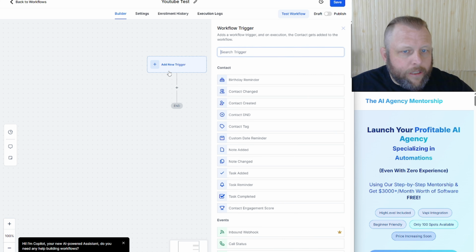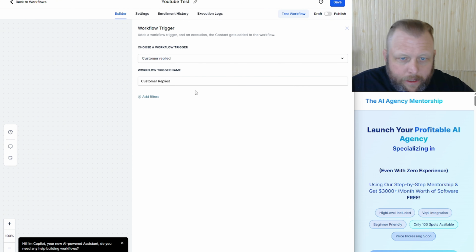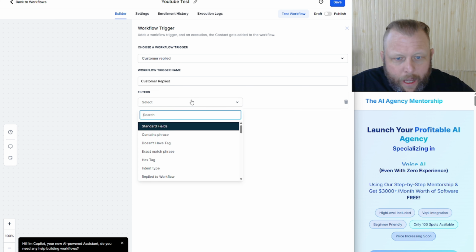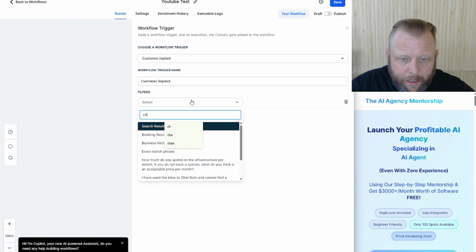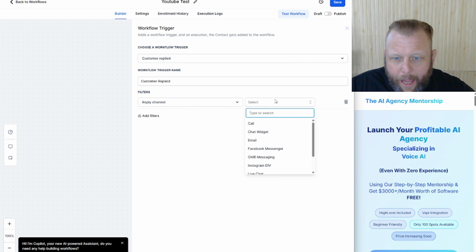And the trigger. So what's going to trigger this workflow? The trigger is going to be a reply message from a customer or someone who chats to you, and we're going to filter down, and the reply channel is going to come in as live chat.